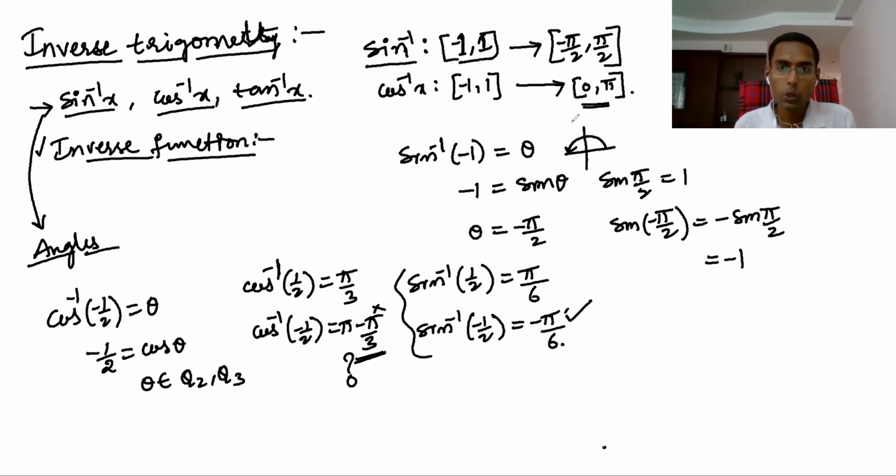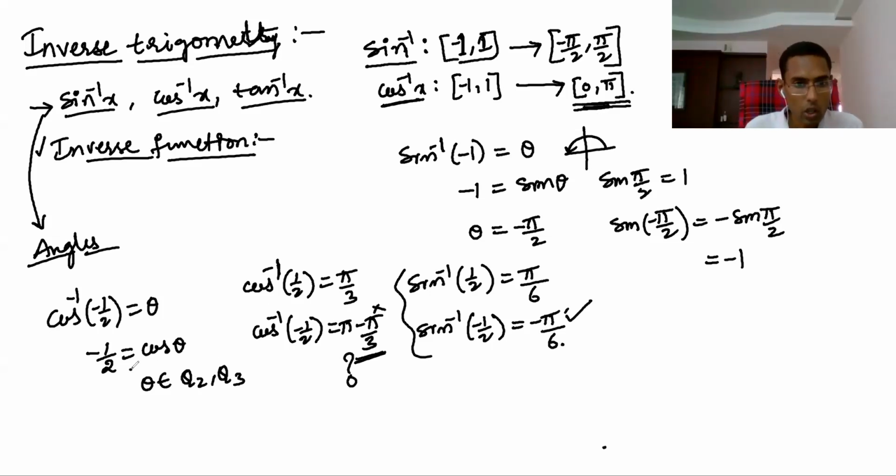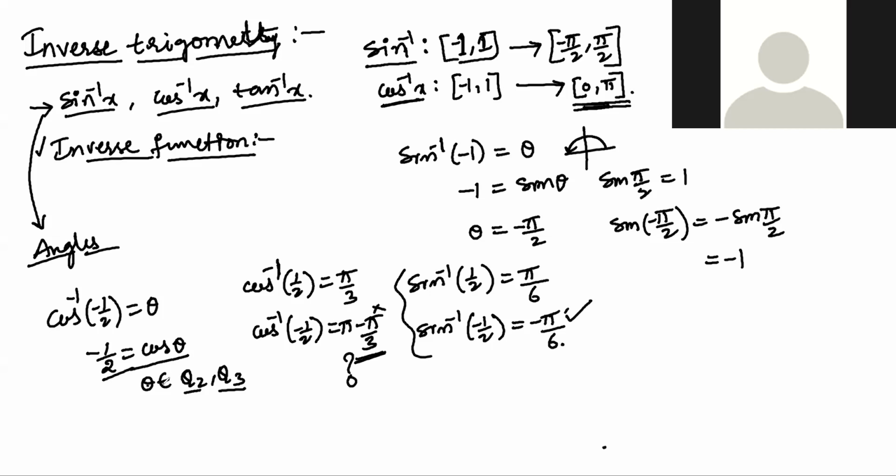So therefore you should take only in this, because this is called the principal value branch of the range of cos inverse of x. Principal value branch only we take. I will tell the meaning of it. Cos is positive in the first and the fourth quadrant, right? That is the reason cos theta is negative. Negative means what? Second or third quadrant.